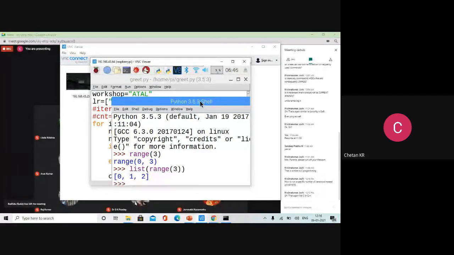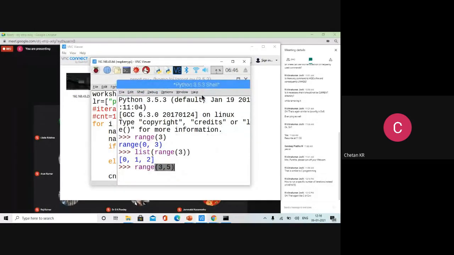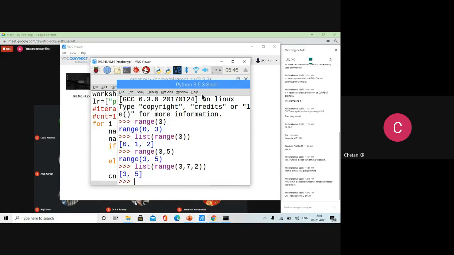Okay. Many other useful options are there. Like if I give range of 3, 5, what will I get? It is better to put that in a list. You will get 3, 4. One more example. Range of 3, 7, 2. What will I get? There is a third argument. So list of range of 3, 7, 2. So I got 3 and 5.